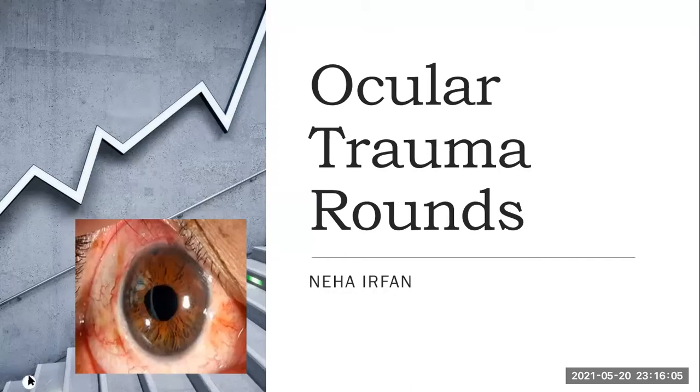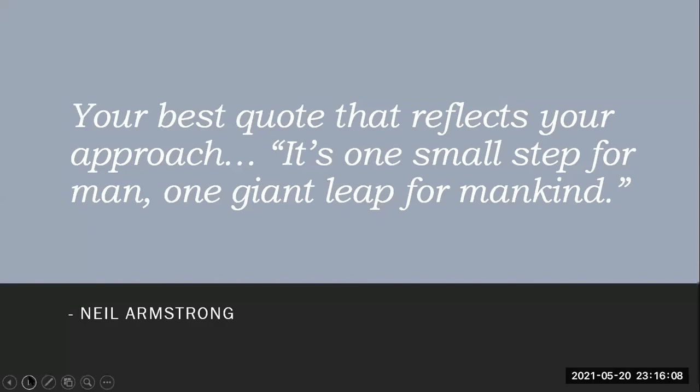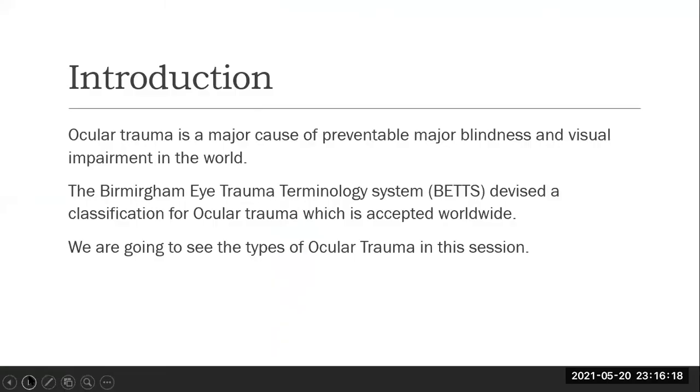So, what is ocular trauma? I'm starting with a quote. Your best quote that reflects your approach is "one small step for man, one giant leap for mankind," said by Neil Armstrong. So, I'm going to give you an introduction. Ocular trauma is a major cause of preventable blindness and visual impairment in the world. The Birmingham Eye Trauma Terminology System, BETTS, devised a classification for ocular trauma which is accepted worldwide. We are going to see the types of ocular trauma in this session.